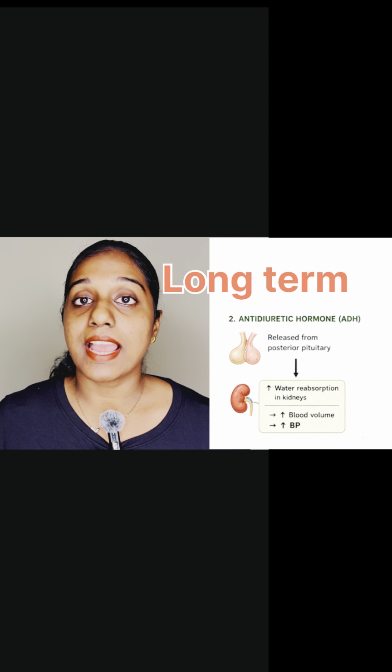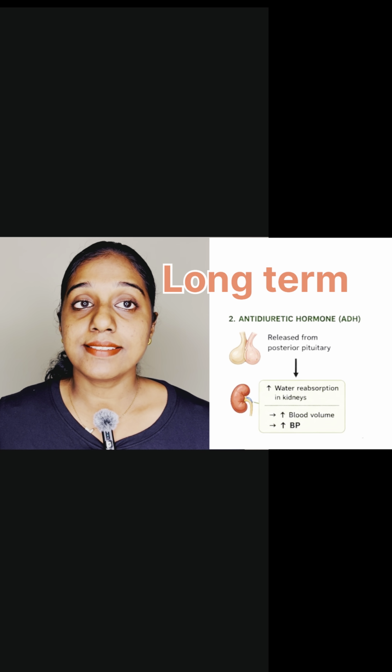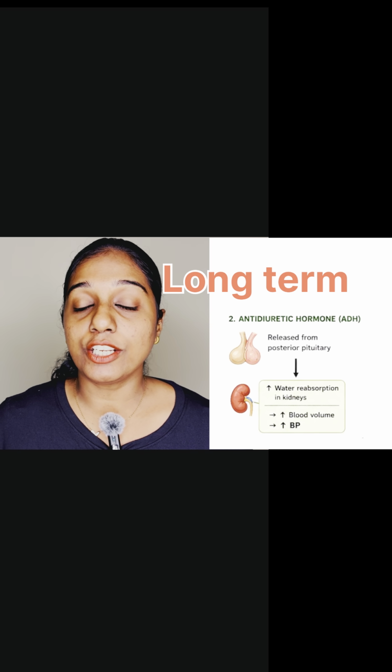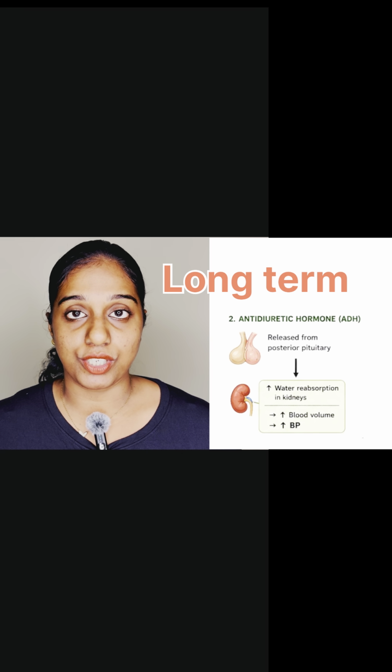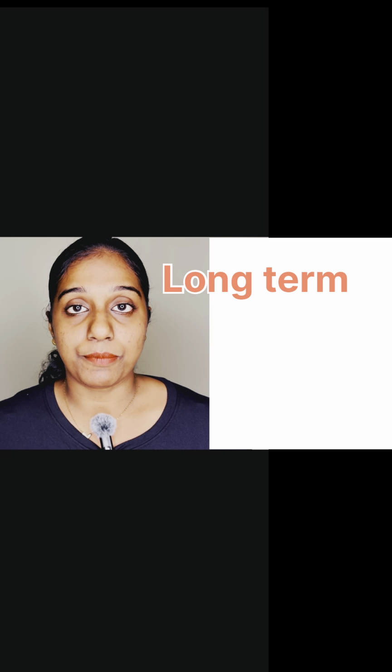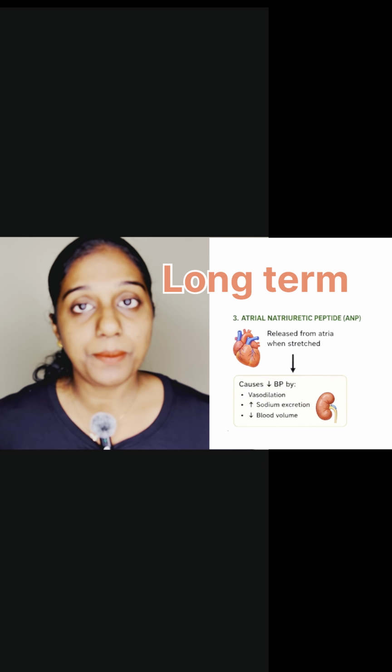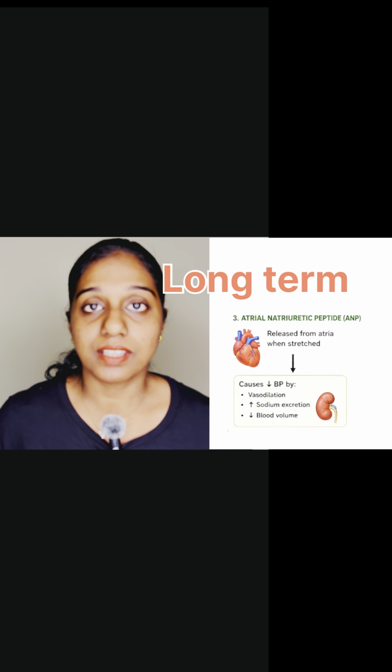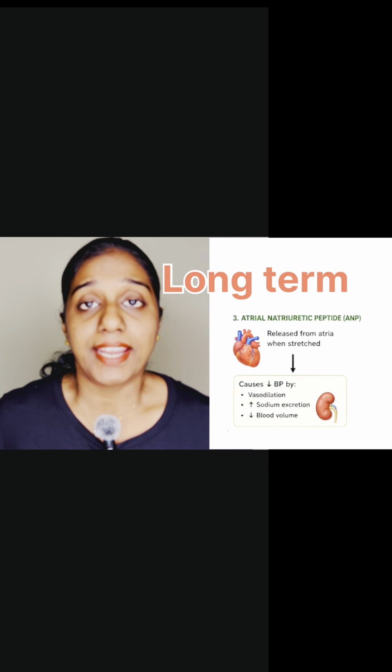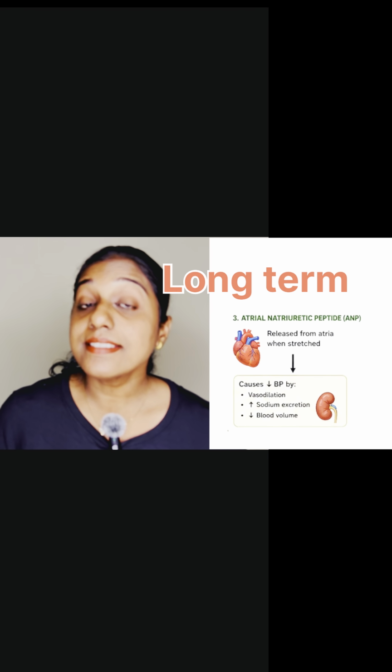Next is ADH, antidiuretic hormone. It is released from posterior pituitary and it also causes sodium and water retention, thereby increasing the blood pressure. Atrial natriuretic peptide, ANP. It is produced when atria are stretched and it causes decrease in BP by vasodilation.